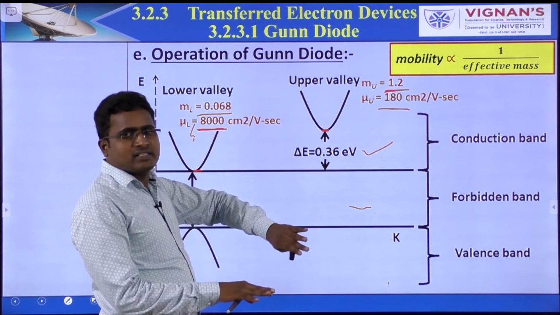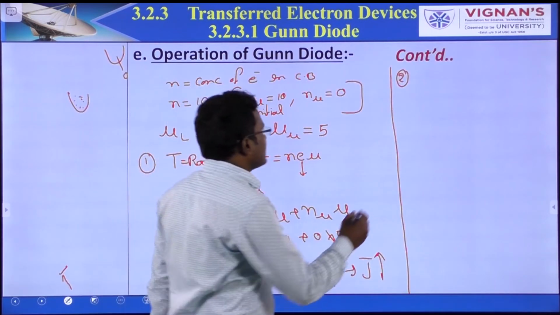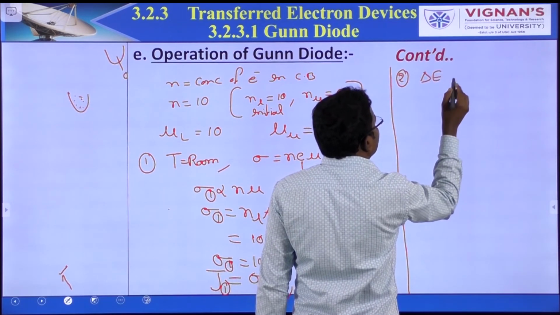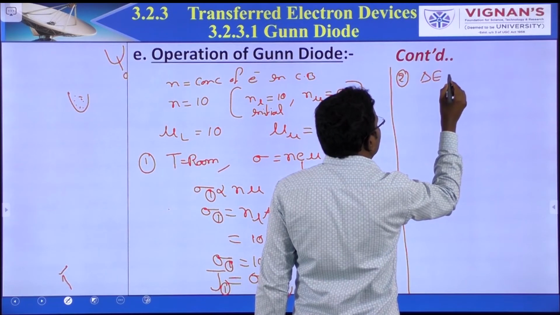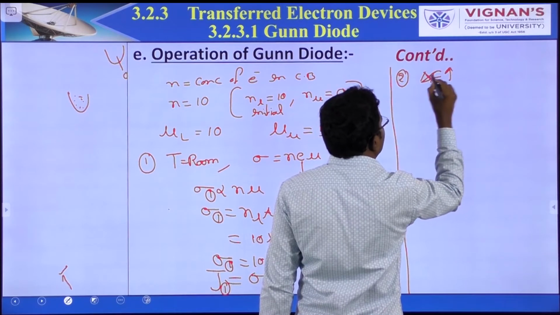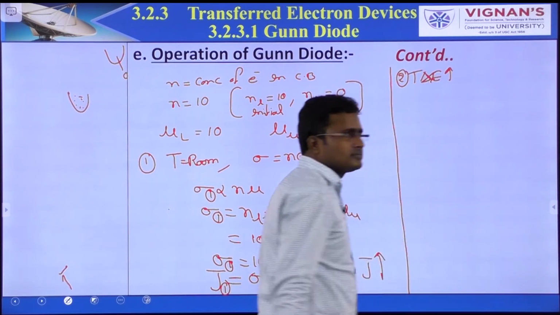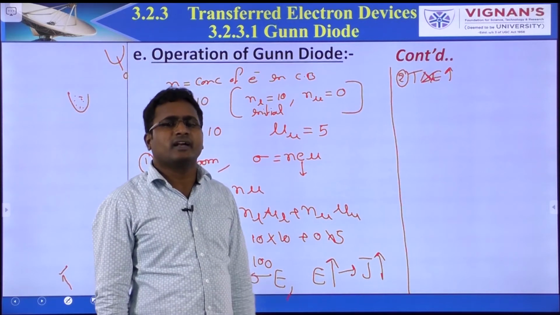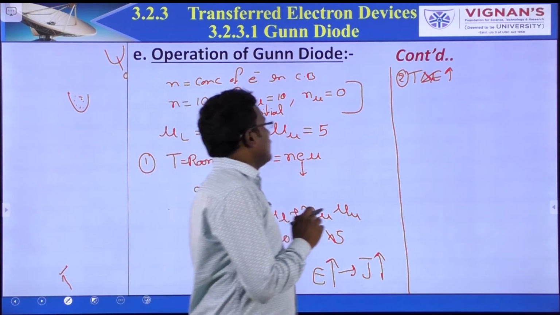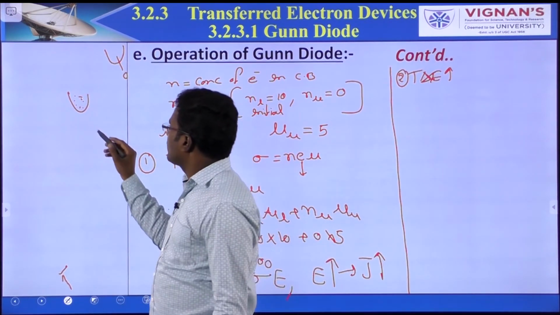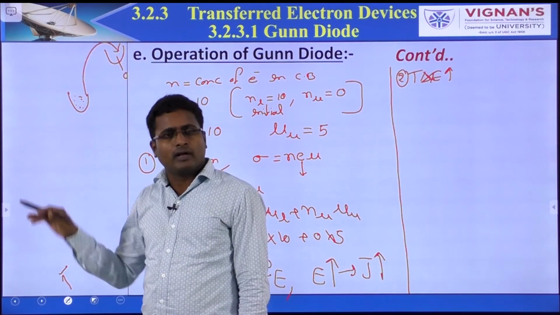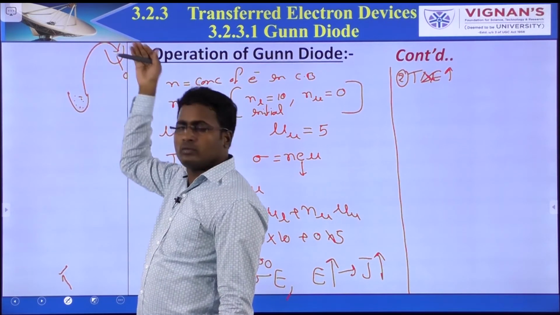So the thermal energy is greater than delta E. Let's say T is increasing, that means the energy is greater than 0.36 electron volt. So in this case, a few electrons start moving from the lower valley to the upper valley.